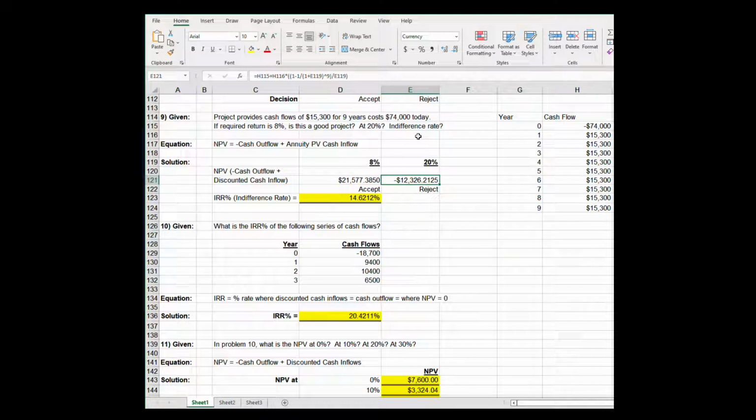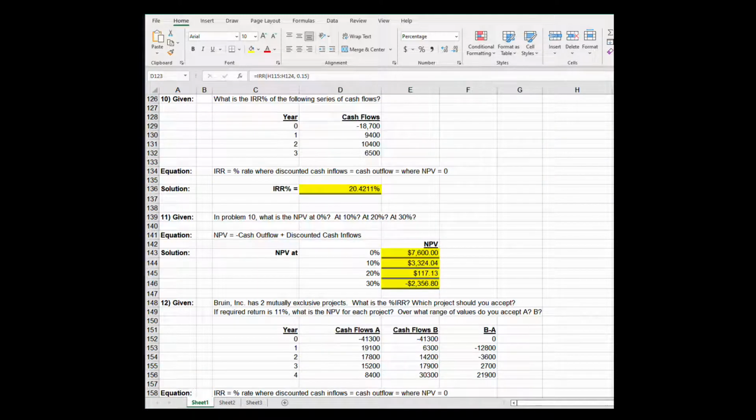If I discount the cash flows at 20%, so if your required return is all of a sudden 20%, you discount those cash flows back at 1.20, 1.20 squared, 1.20 cubed, and so on, and subtract out the 74,000, and you get negative 12,326 NPV at 20%. In this case, we would reject the project. What is the point at which I'm indifferent, or the internal rate of return, where NPV equals 0? That discount rate is 14.6212%. There are your answers to problems 7, 8, 9.